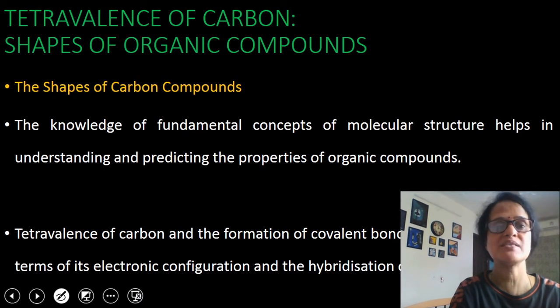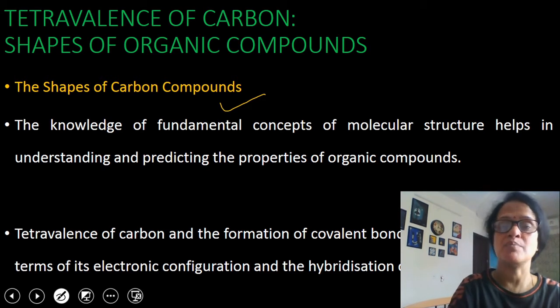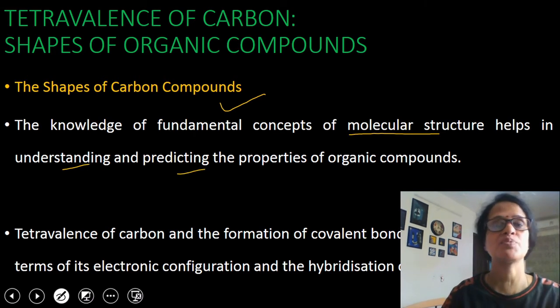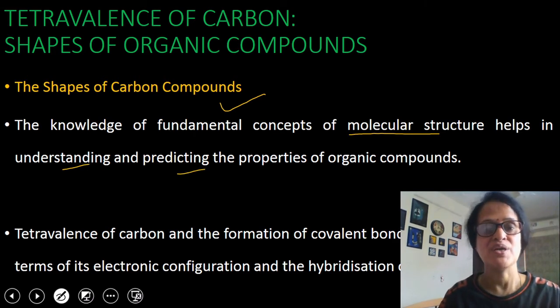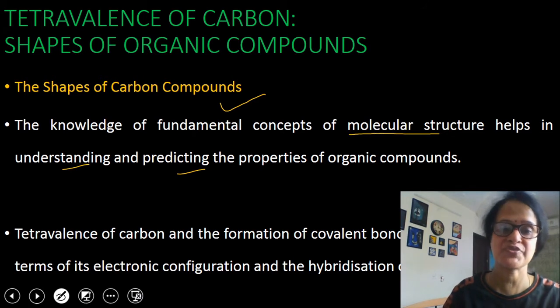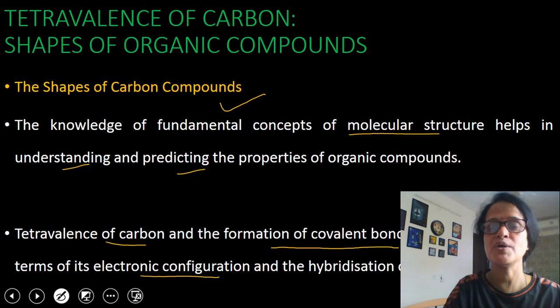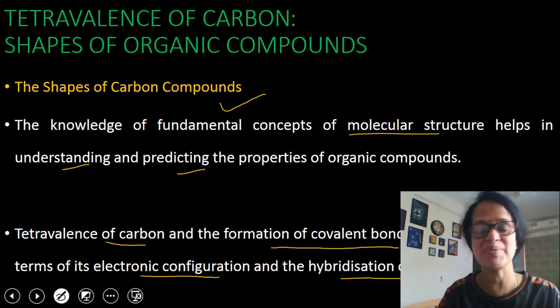After that, we will discuss the shapes of carbon compounds. Children, if we know the molecular structure, we can easily understand and predict the properties of organic compounds. Tetravalence of carbon and the formation of covalent bonds by it are explained in terms of its electronic configuration and the hybridization of s and p orbitals.